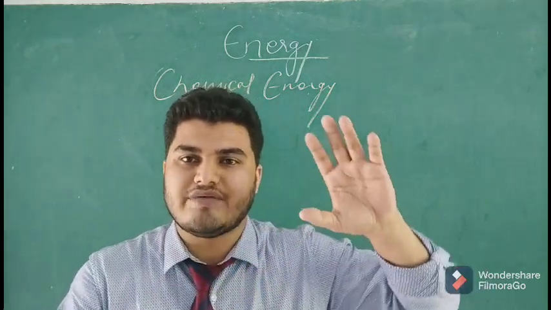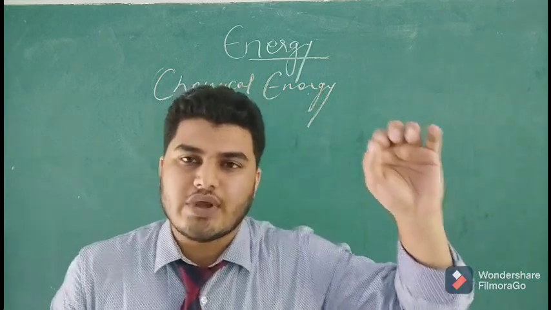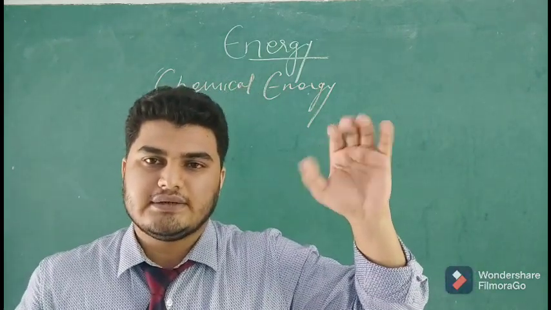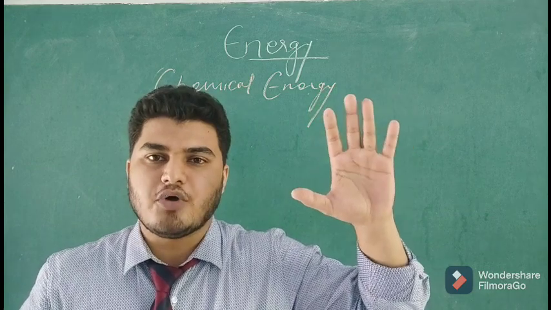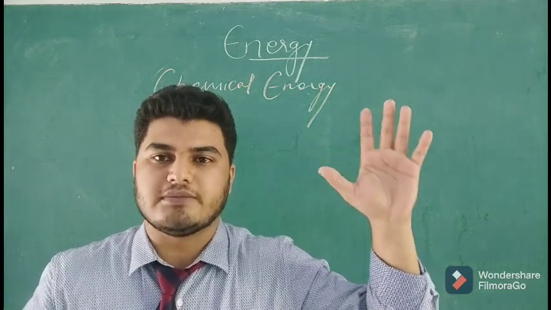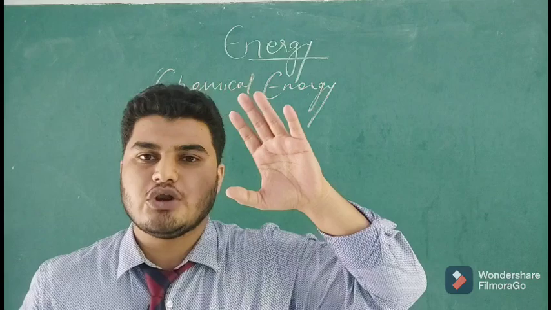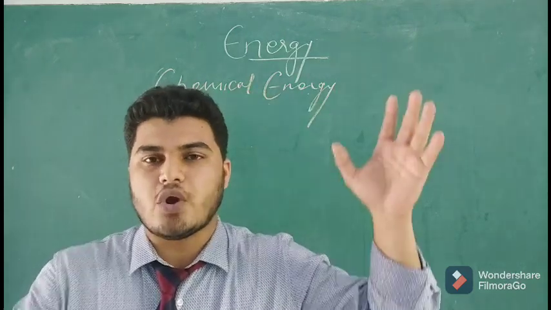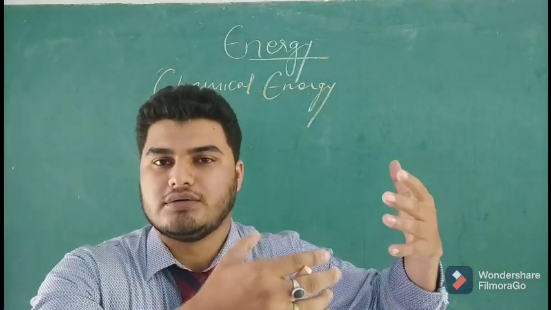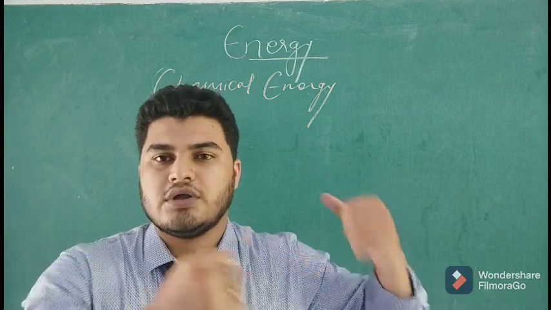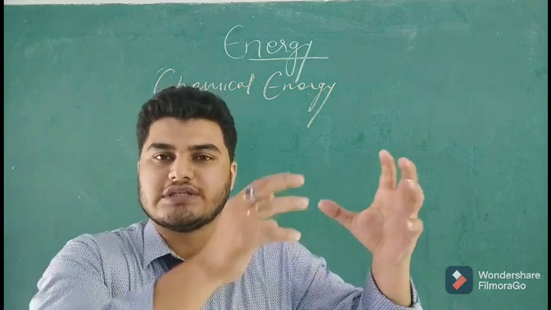For example, take the HCl molecule. HCl, hydrochloric acid, its molecule is made up of two atoms, hydrogen as well as chlorine. The two atoms are joined together with the help of a chemical bond. So that bond is again what?